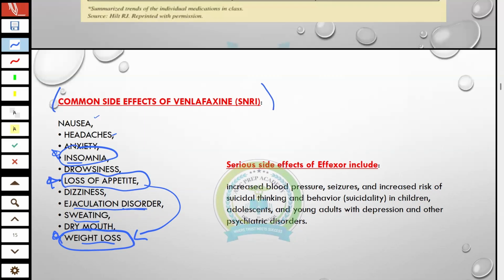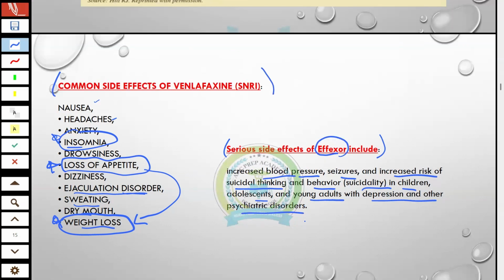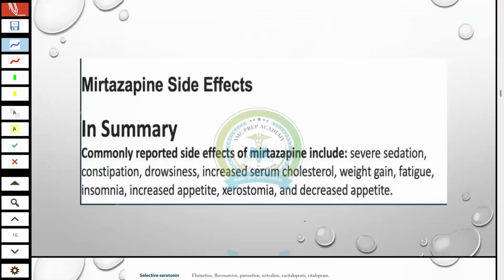These you must know. And then the serious side effects of Effexor. Effexor is the brand name of the drug used in Australia; venlafaxine is the drug. Serious effects: increased blood pressure, seizure, increased risk of suicidal thinking and behavior, suicidality in children, adolescents, and patients with depression and other psychiatric disorders. So these are the side effects of SNRI. Then mirtazapine.